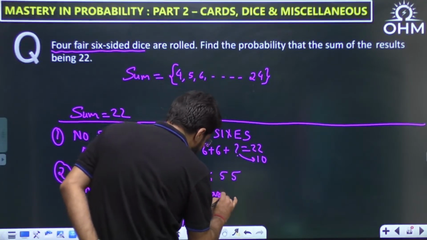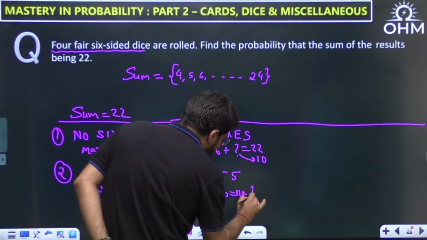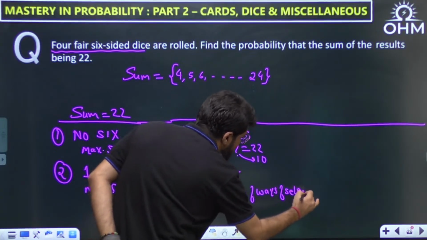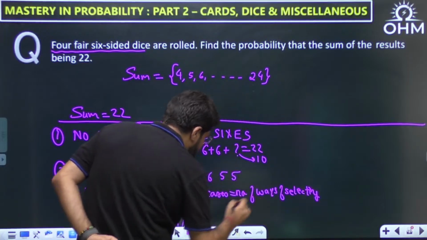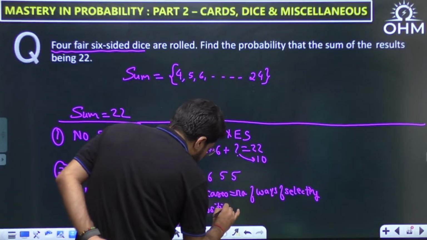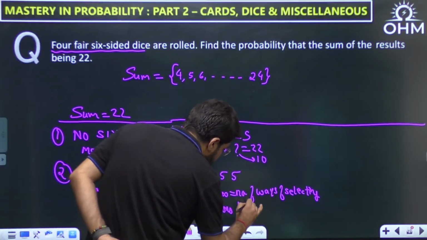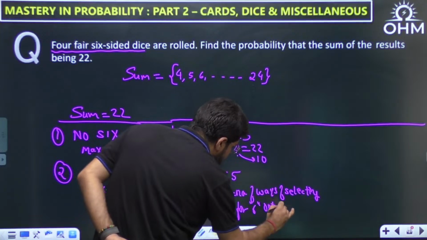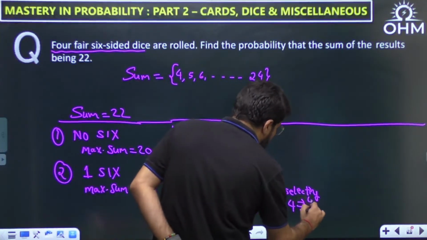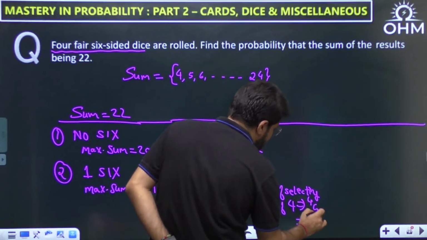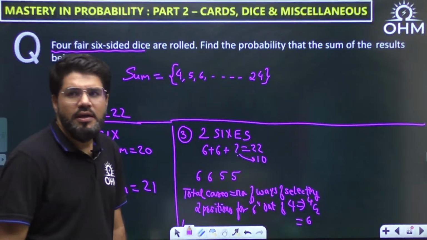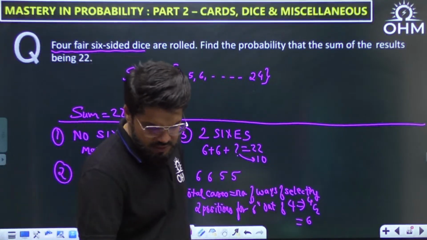Total cases here is equal to the number of ways of selecting 2 positions for the 6's out of 4. Selecting 2 out of 4 is 4C2, and 4C2 is given by 4 into 3 divided by 2, which is 6. There will be a total of 6 cases.